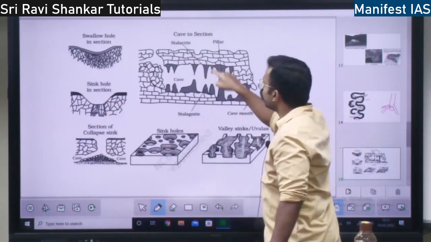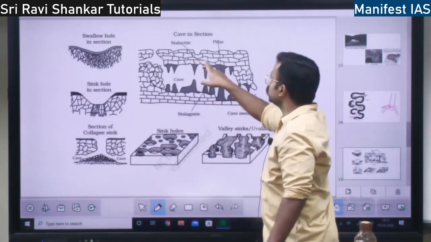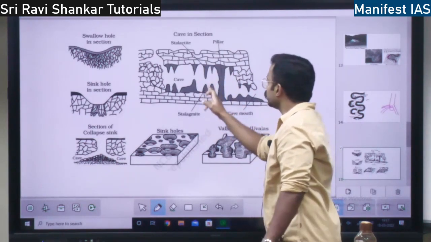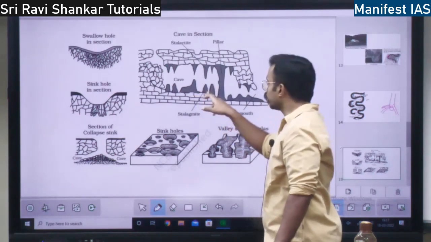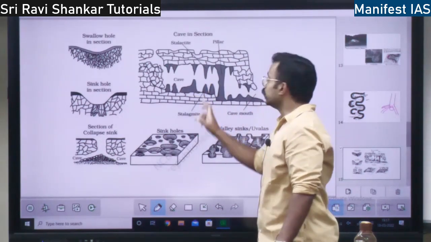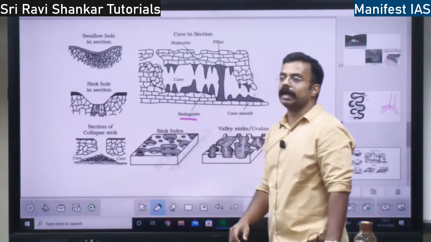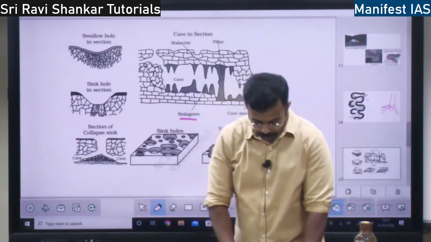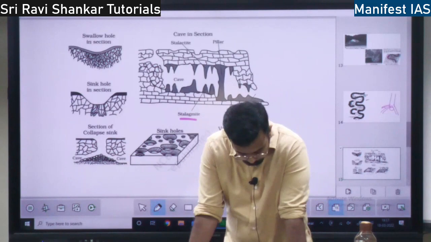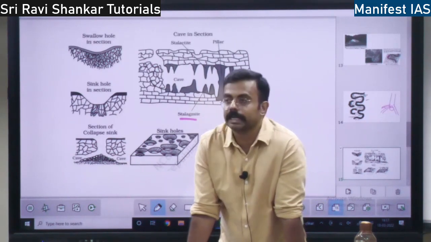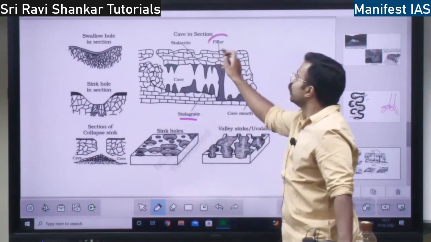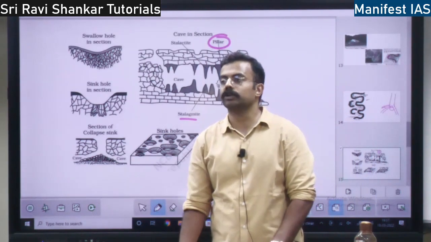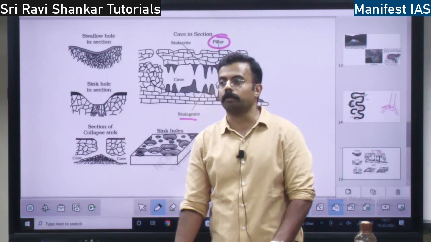See what happens: first there will be stalactite formation and water will be dripping from it, and when the water drips onto the ground, there will be a new structure forming. This new structure is known as a stalagmite. Over a period, the stalactite and stalagmite will merge and there will be a pillar formation, right? So these are the depositional landforms with respect to groundwater, erosional and depositional landforms, right?